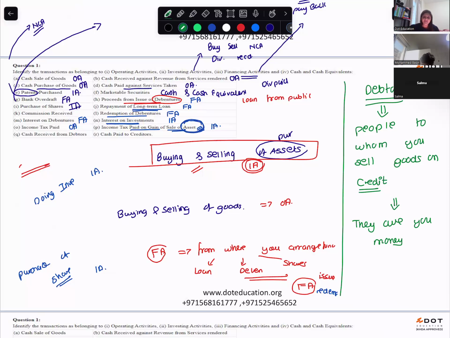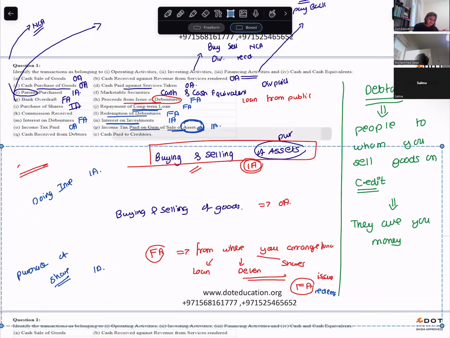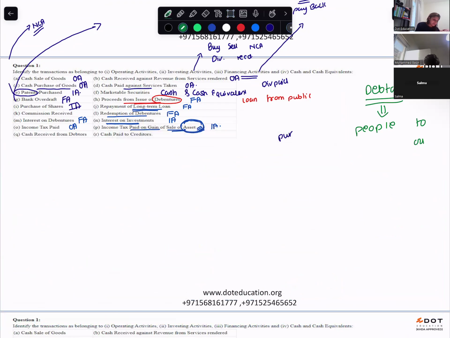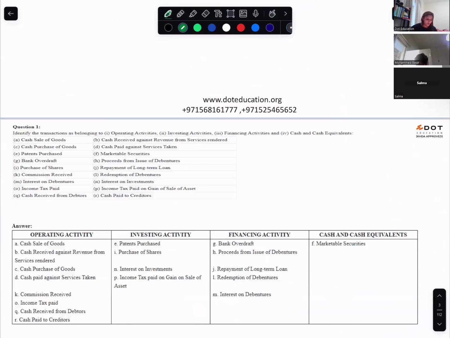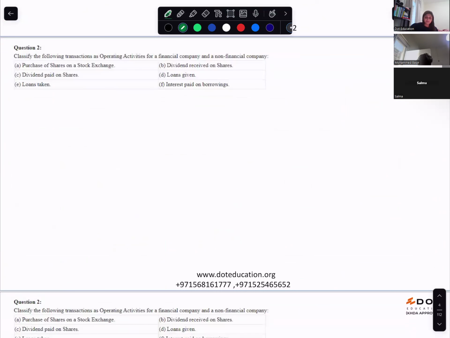So is it your day-to-day business operation? Yes. So payment to creditors or payment received from debtors, which activity will it be? Operating activity, because it is day-to-day. Please understand the logic behind it.